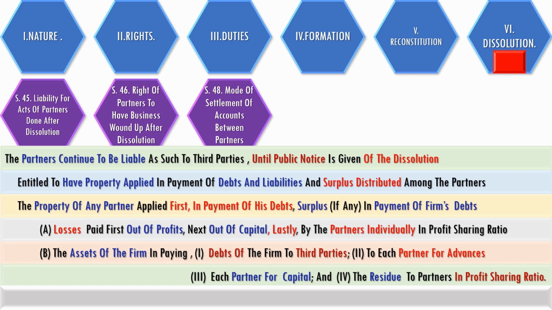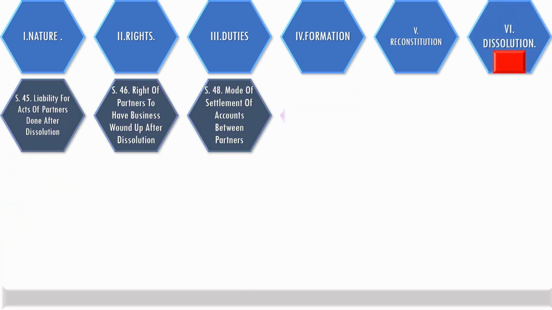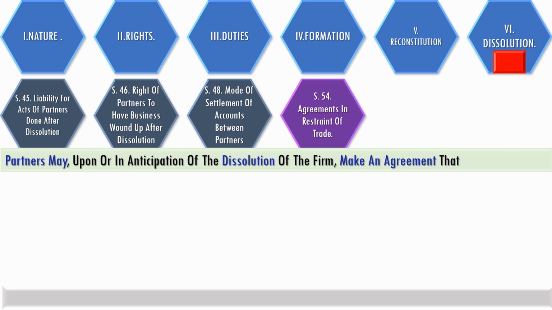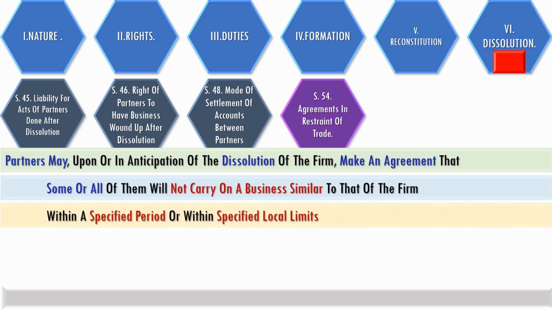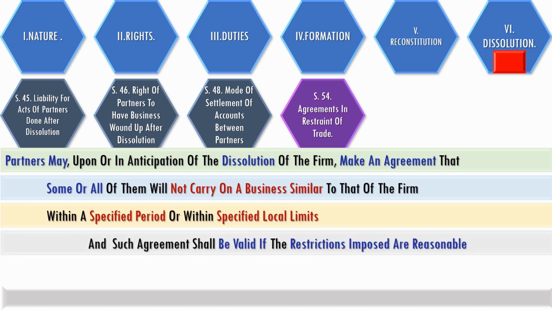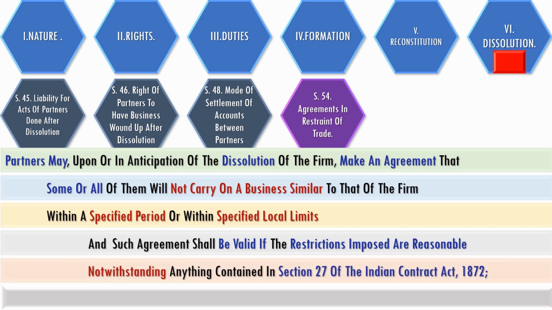Section 54 provides that the partners, upon dissolution or in anticipation of dissolution, can make an agreement that some or all of them will not carry on a business similar to that of the firm within a specified period or within specified local limits, and such agreement shall be valid if the restrictions imposed are reasonable. This is notwithstanding anything contained in Section 27 of the Indian Contract Act on contracts in restraint of trade.